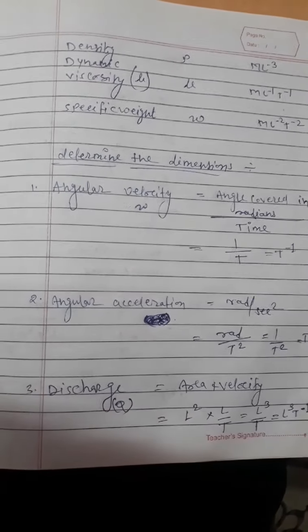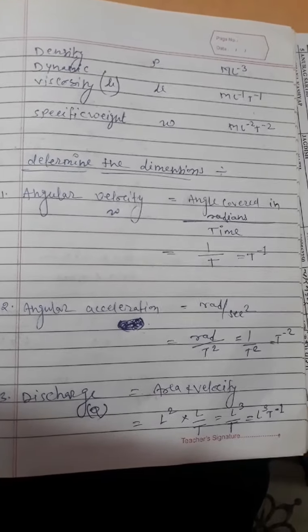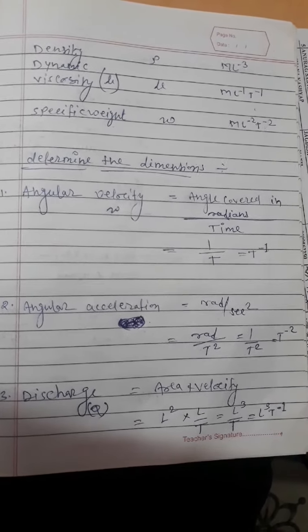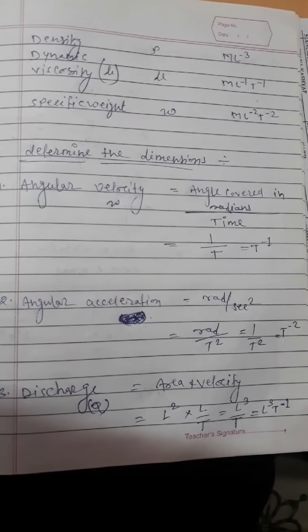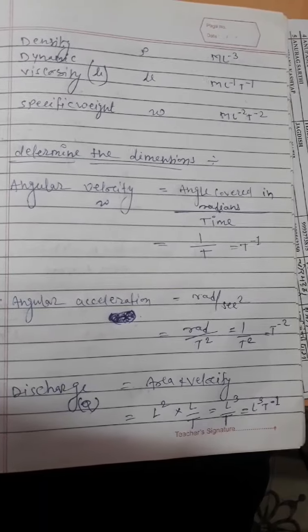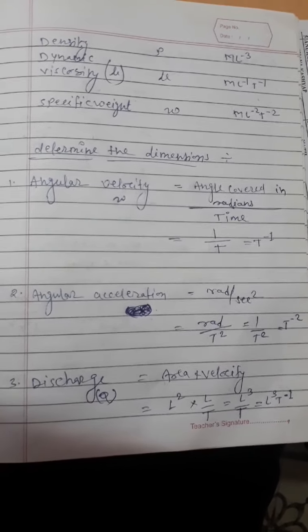Dynamic viscosity is denoted by mu, dimension form M L to the power minus 1 T to the power minus 1. Specific weight, small w, dimension form M L to the power minus 2 T to the power minus 2.